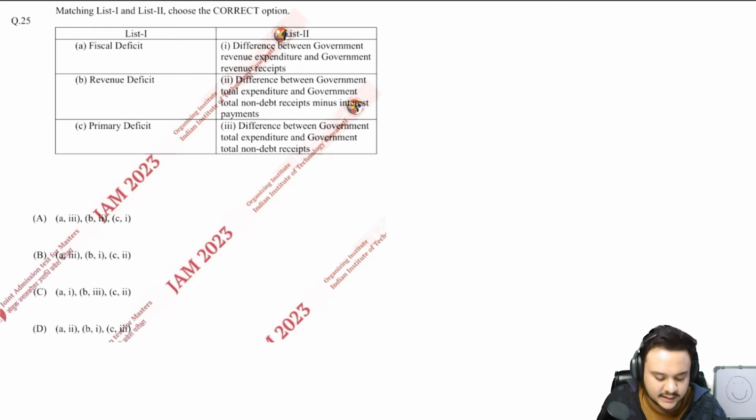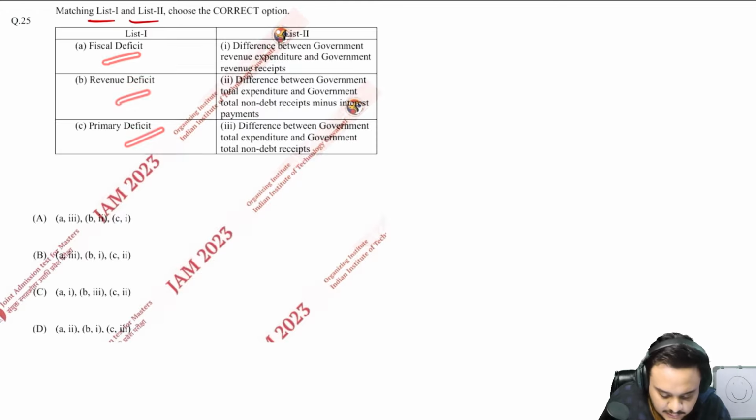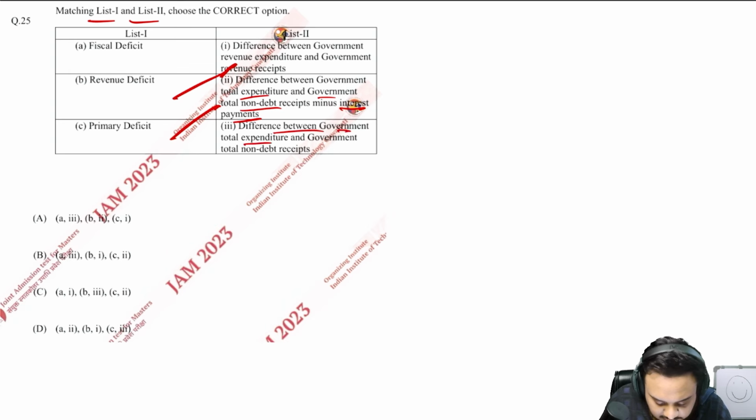Then the 25th question is saying to match list 1 and 2. So just look at it. Fiscal revenue primary. List 2 is difference between government revenue expenditure and revenue receipts. Obviously, what is there to explain? Then this one says difference between government total expenditure and government total non-debt receipts minus interest payments also. So primary, difference between government total expenditure and just total non-debt receipts. So fiscal. So A is 3, cross this. B is 1, so this is your answer. C is 2, so yes.